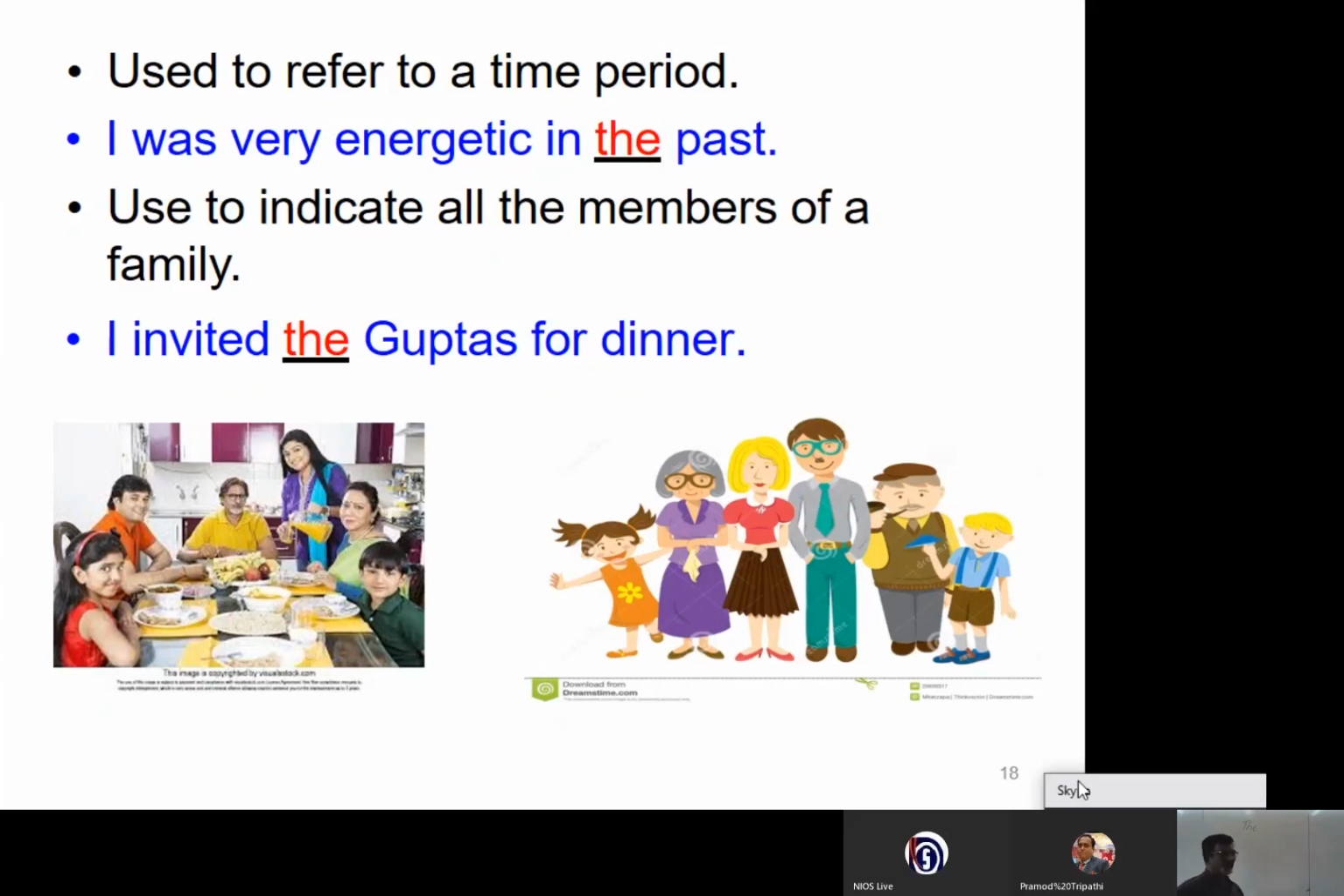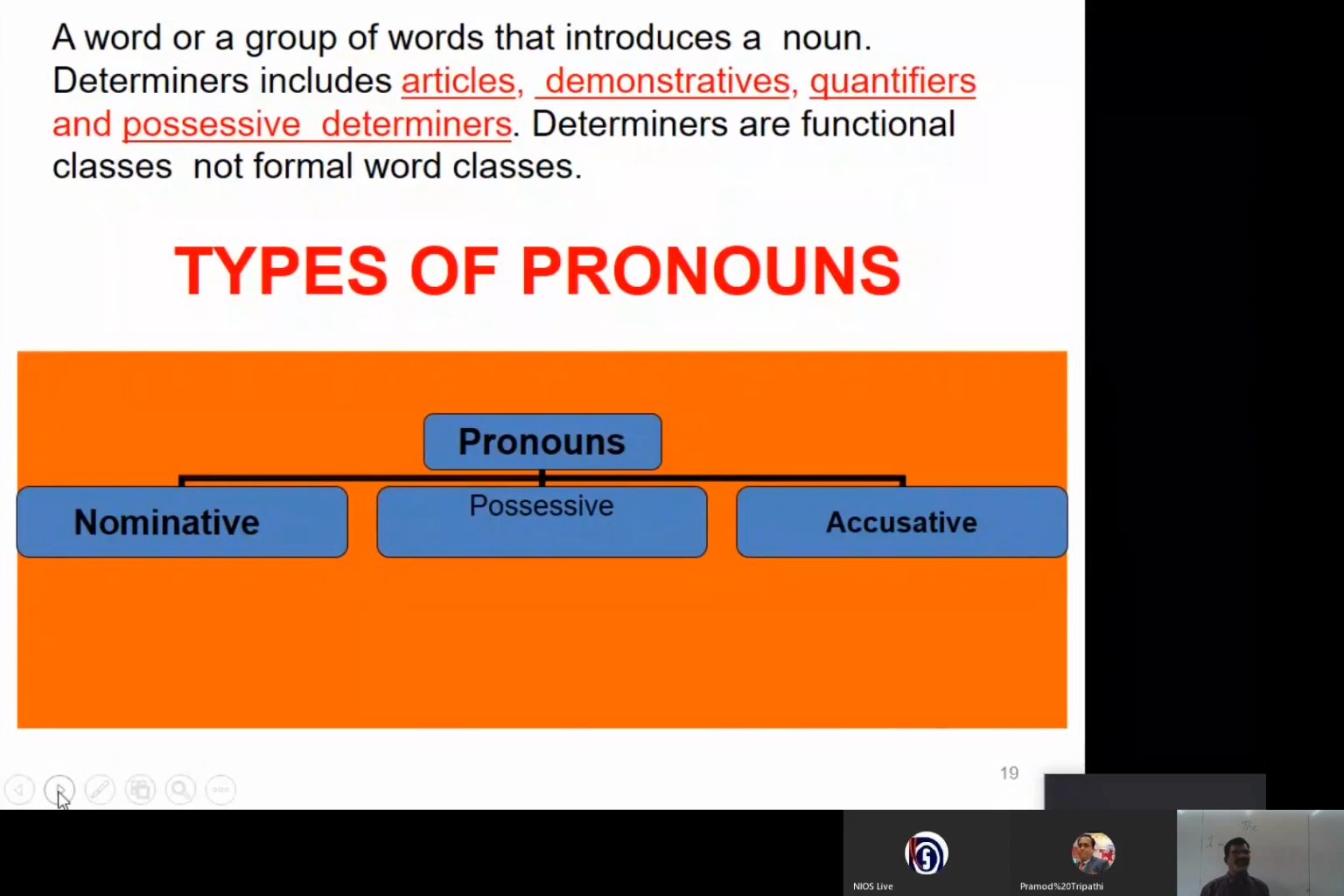Now we'll get into the most important element, determiners. A word or a group of words that introduce a noun. Determiners include, as I already described, articles, demonstratives, quantifiers, possessive determiners, and all those things. Determiners are functional classes, not formal word classes. See, this you should be very clear. Determiners are functional classes, not formal word classes.